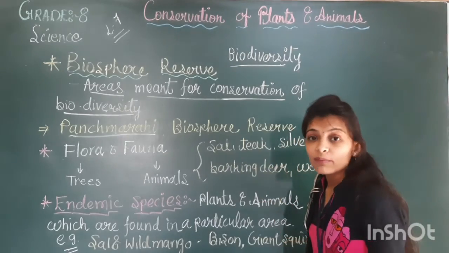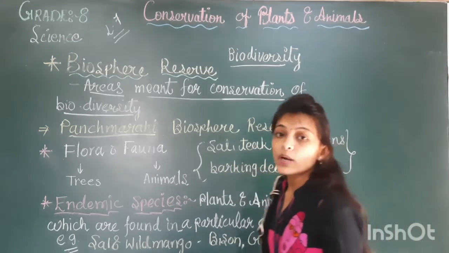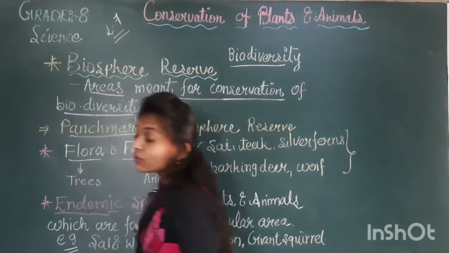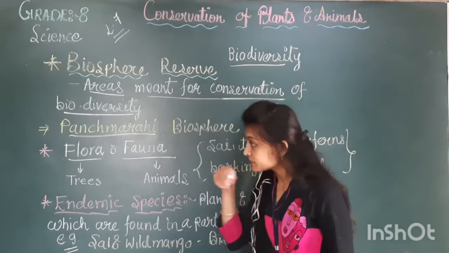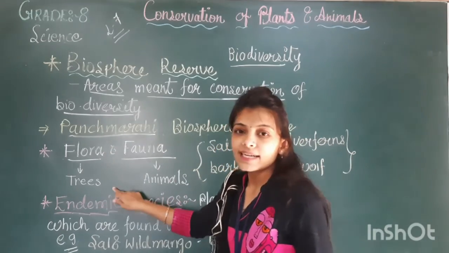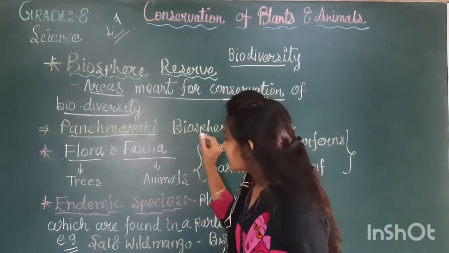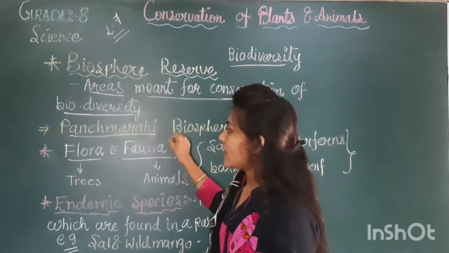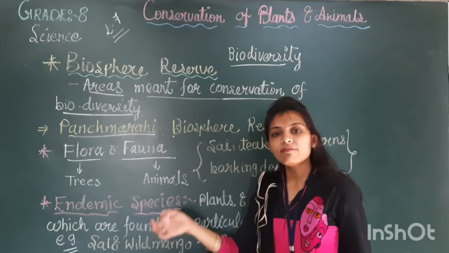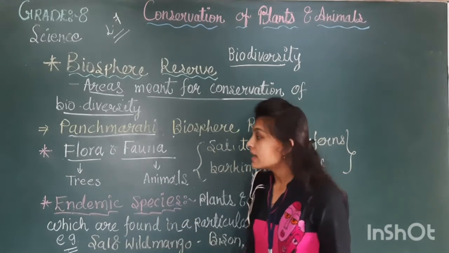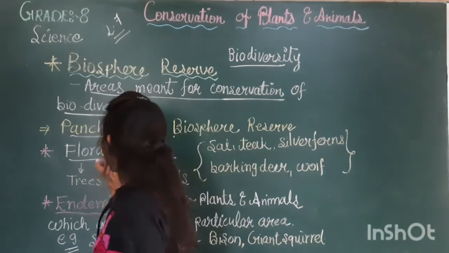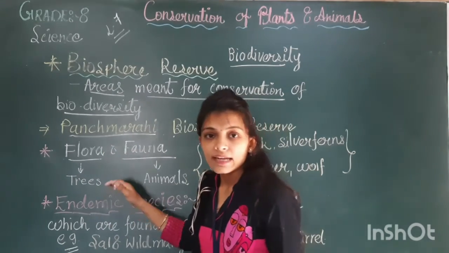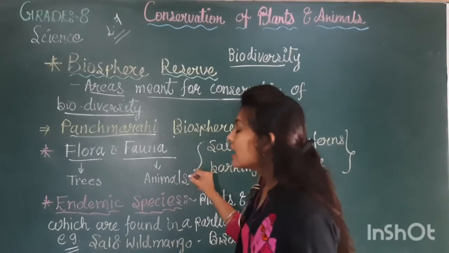Now in the Panchmarhi Biosphere Reserve, they are giving protection to flora and fauna. Flora is related to trees, and fauna is related to animals. One more time: in any biosphere reserve, any wildlife sanctuary, any national park, they are giving protection to flora and fauna. Flora is related to the trees, and fauna is related to the animals.